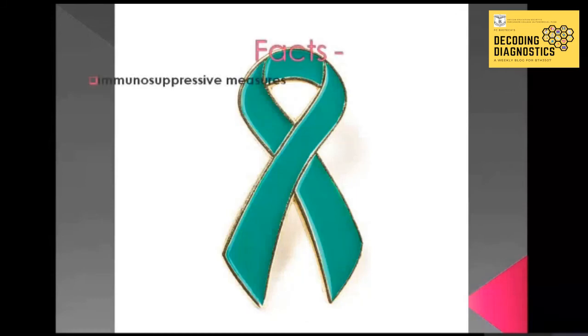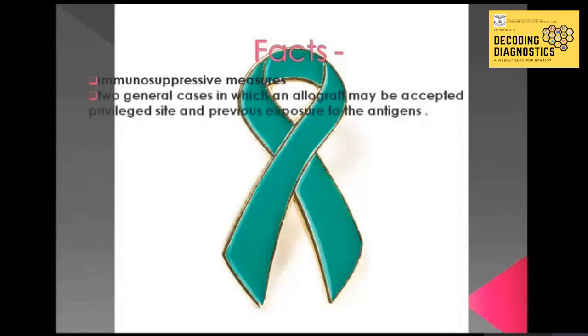Let's talk about some facts now. There are instances in which an allograft may be accepted without the use of immunosuppressive measures. Obviously, in the case of tissue that lacks alloantigen, such as cartilage or heart valves, there is no immunological barrier to transplantation. However, there are also instances in which a strong predicted response to an allograft does not occur at all. There are two general cases in which an allograft may be accepted.